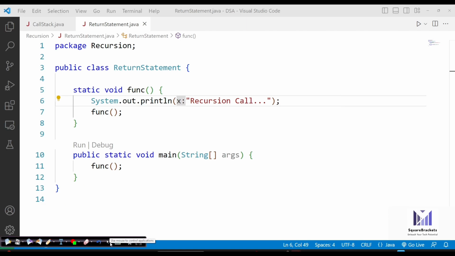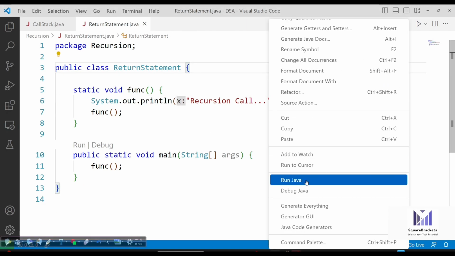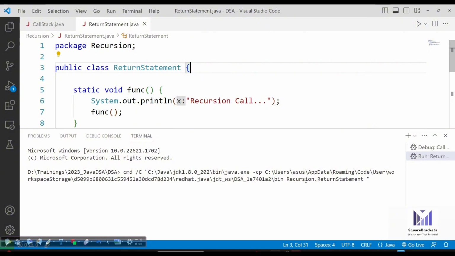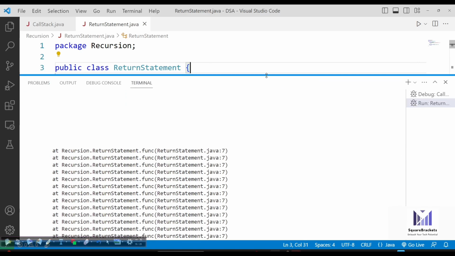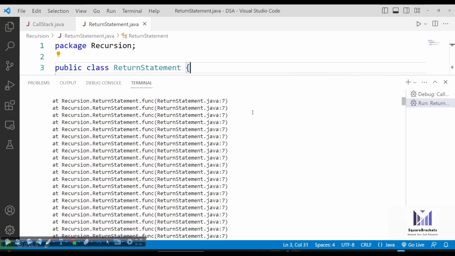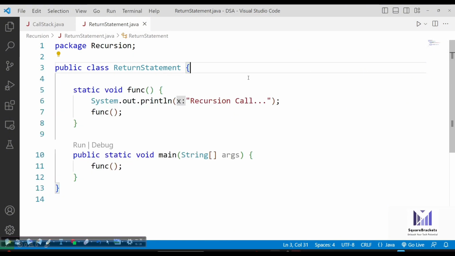If you want to execute, run. So it is now keep on calling the recursion, and at the end we have one error, the stack overflow. Okay, so the terminal is not able to show the complete calls, but this is the main error that it shows, that your stack is full. It cannot store more than those number of calls. So that's why we need to get out of the stack. So in order to get out of the stack, we need the return statement.